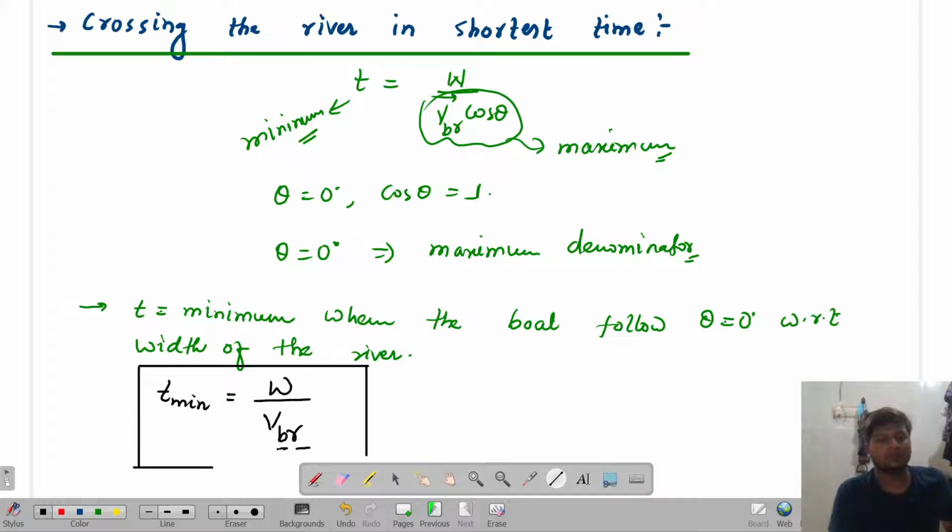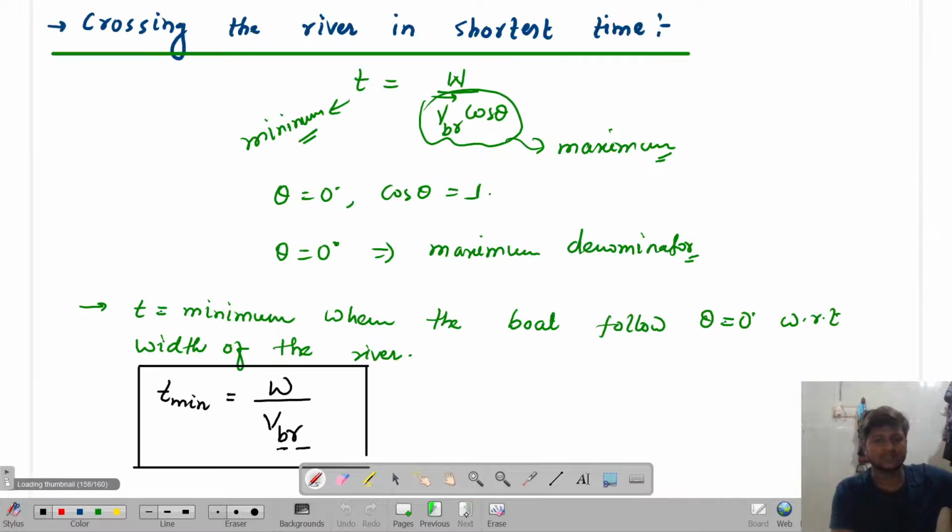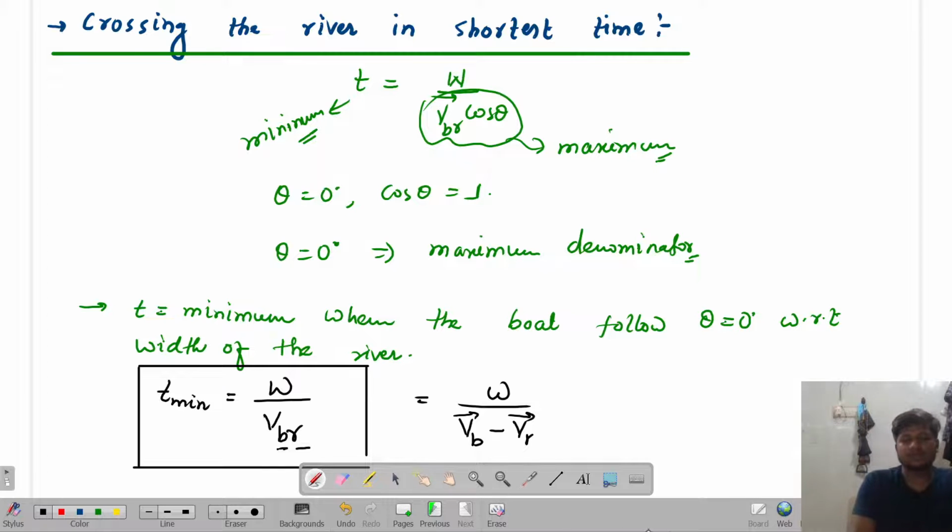Now, if you are aware of the velocity of boat and the velocity of river, what is the velocity of boat with respect to river? It is going to be velocity of boat minus velocity of river. So this minimum time period is equal to width of the river divided by velocity of boat minus velocity of river. Got it or not? Are you able to get me or not, everyone? Yes or no? Okay.